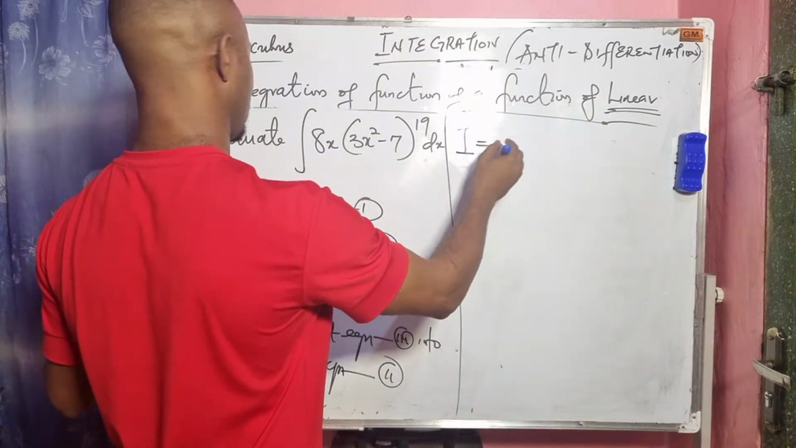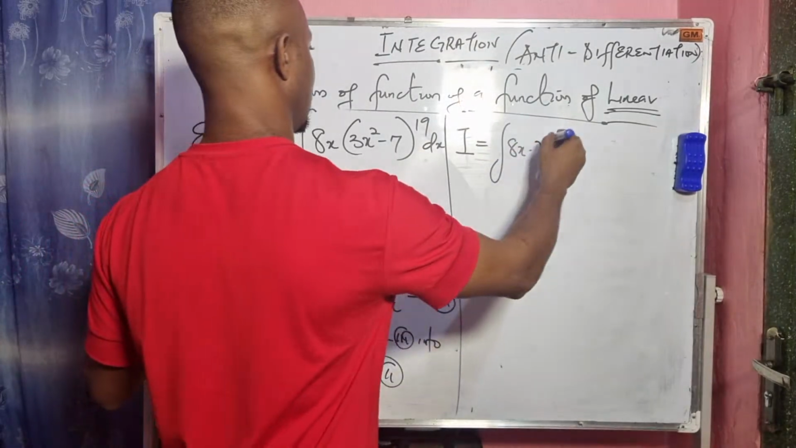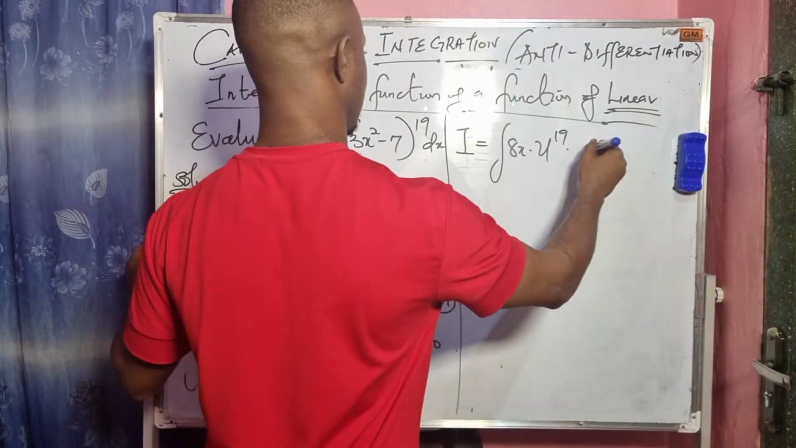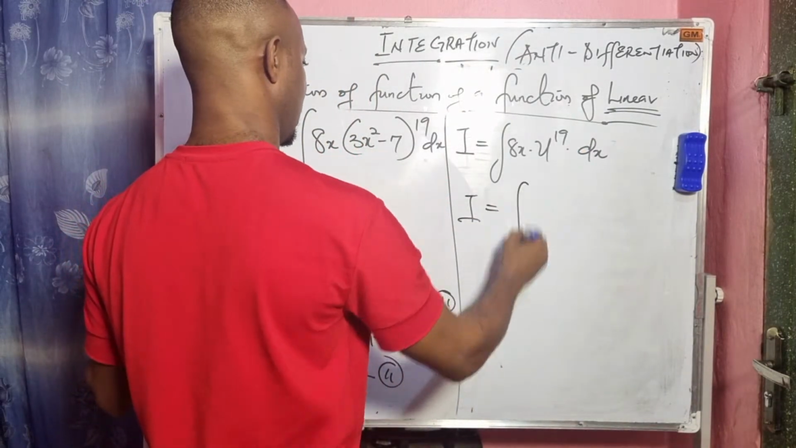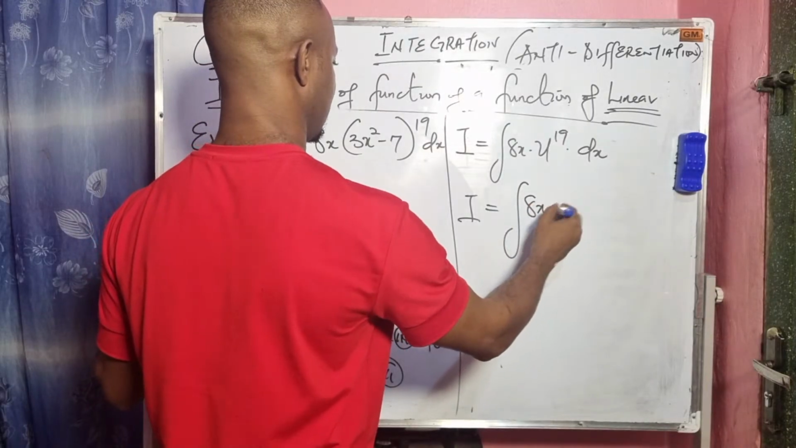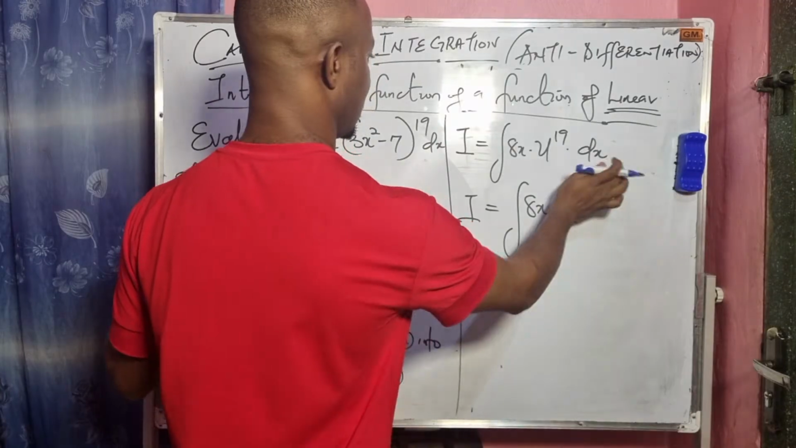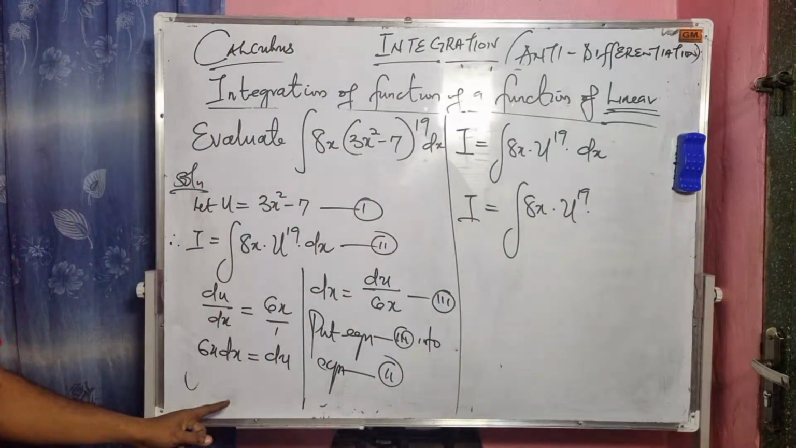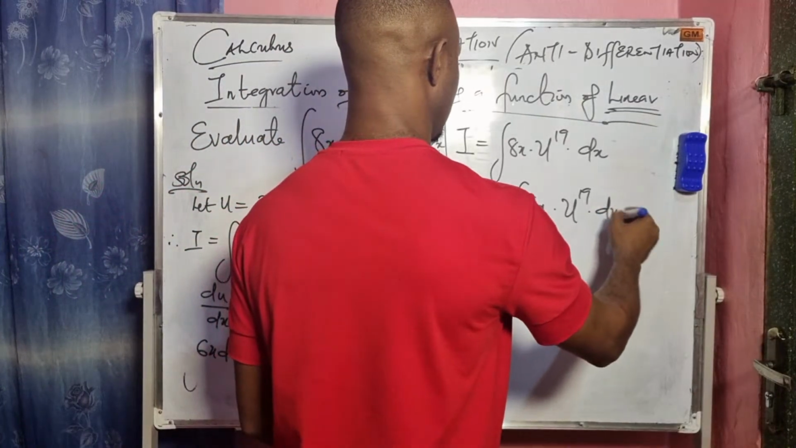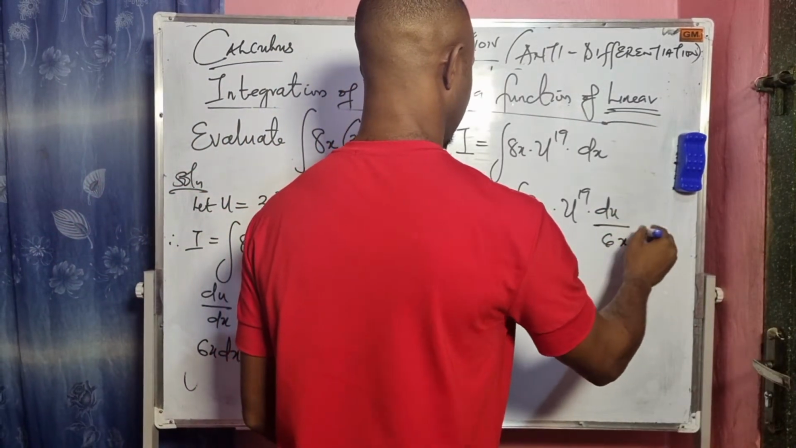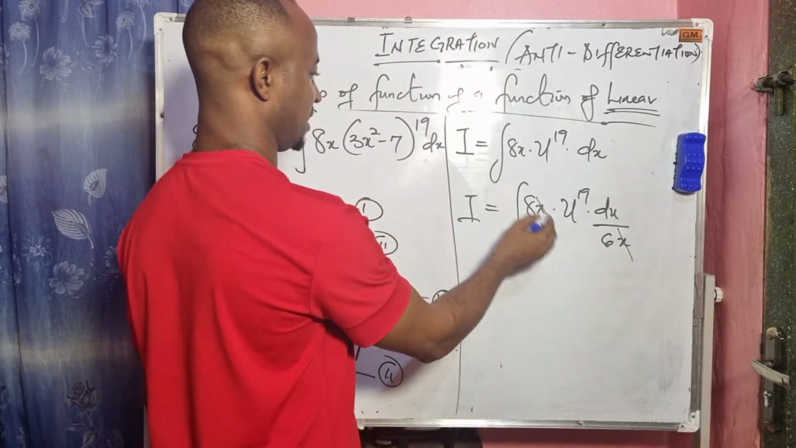I equals integral of 8x, or let me just recall this, u to the power of 19 dx, right? So I equals the integral of 8x times u to the power of 19 times our dx. Our dx is du over 6x. This becomes du divided by 6x. So what we notice here is that x can cancel with x from here.